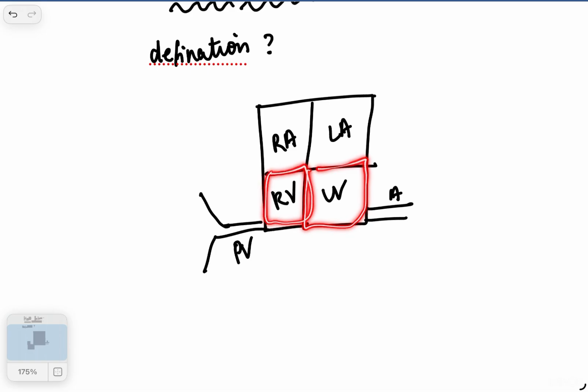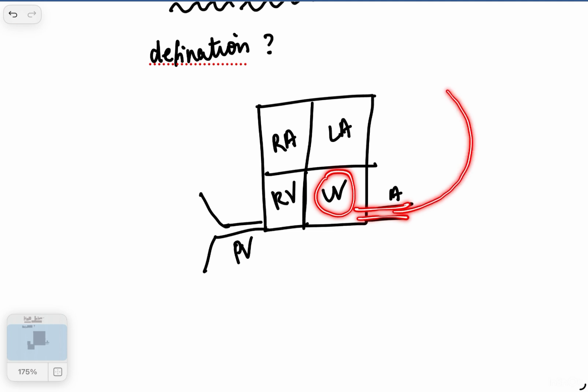The cardiac output depends on the ventricle only. The left ventricle gives blood to the aorta, and the aorta will give blood to all the peripheral tissues, right?